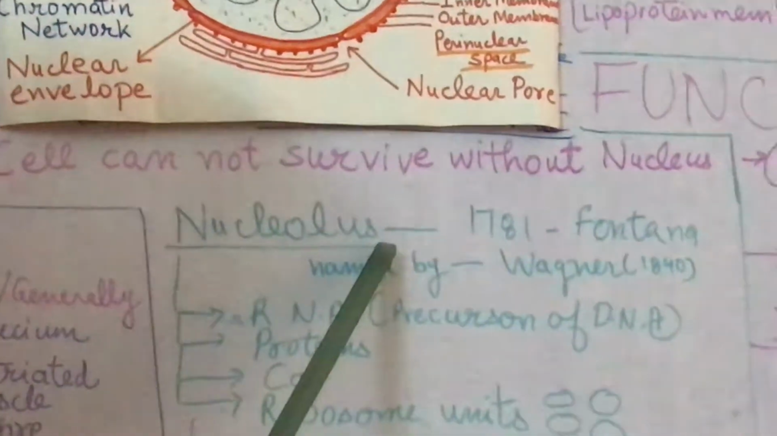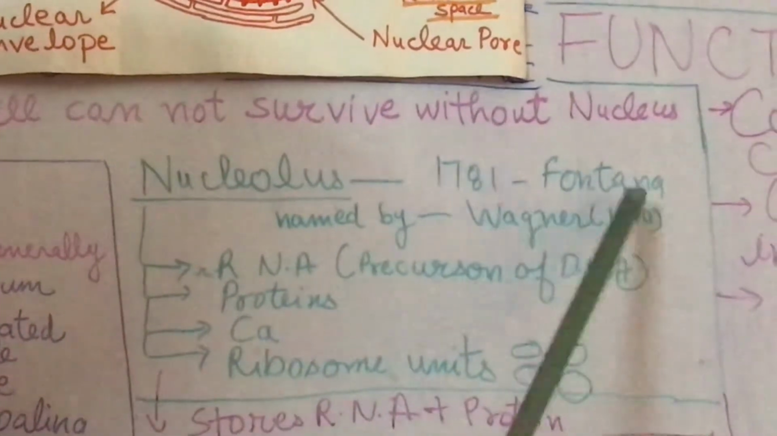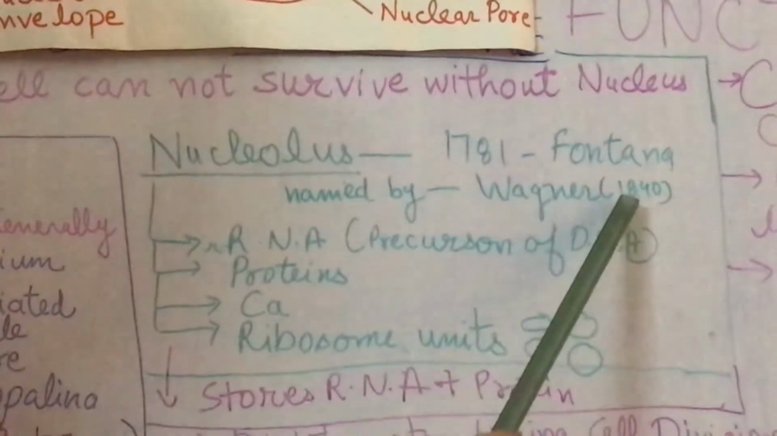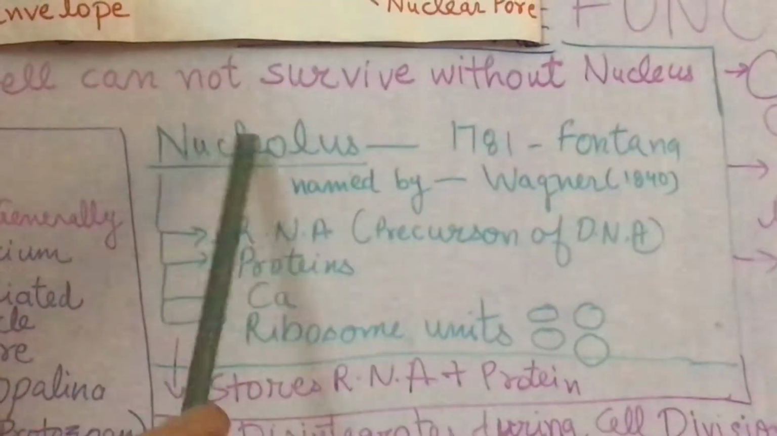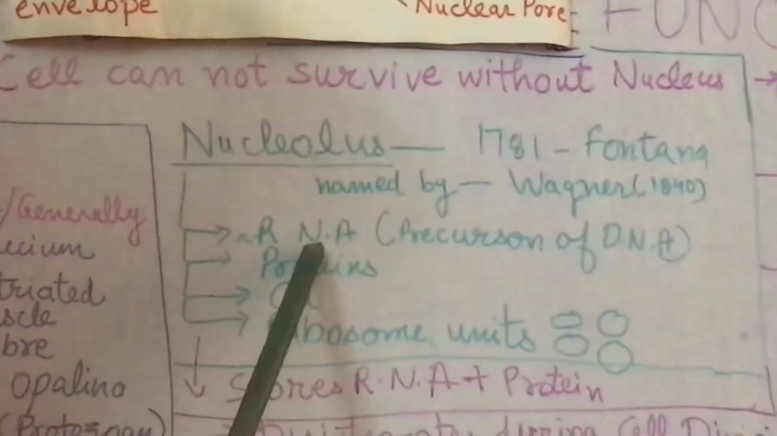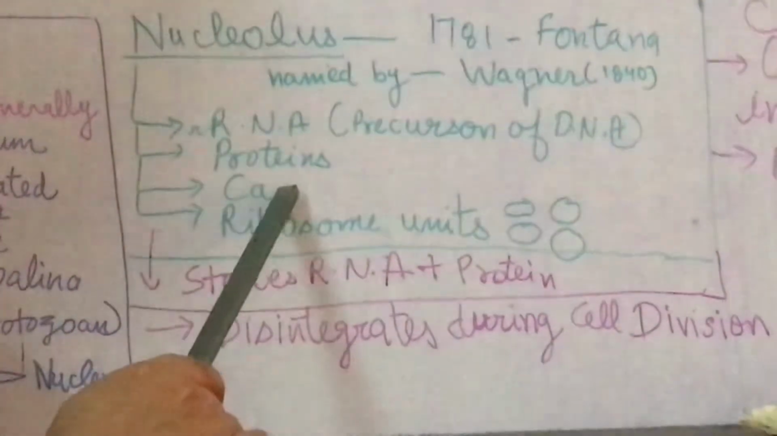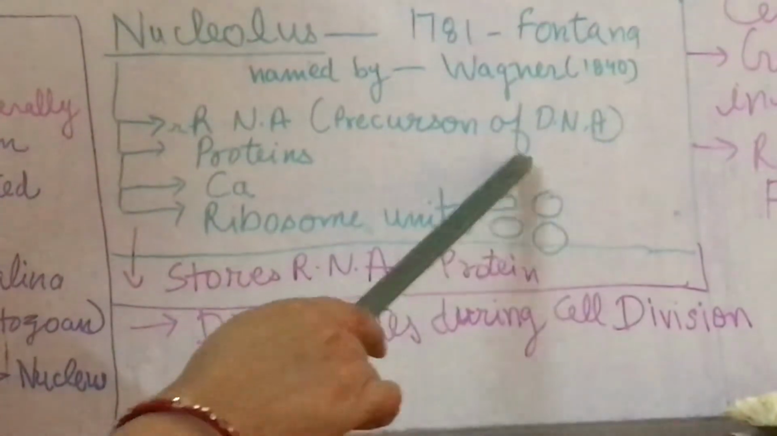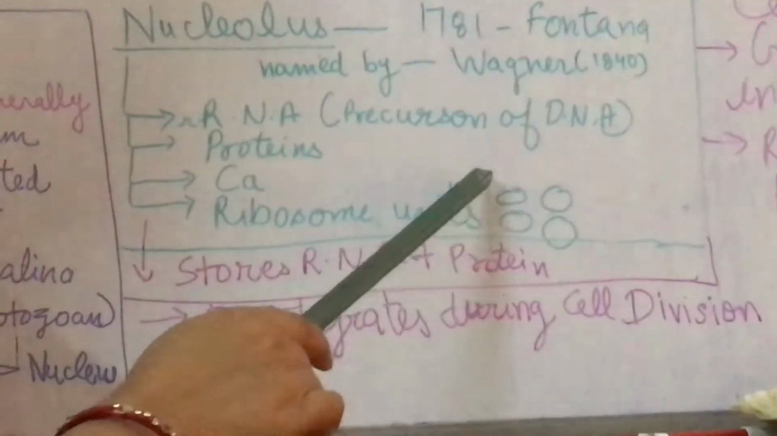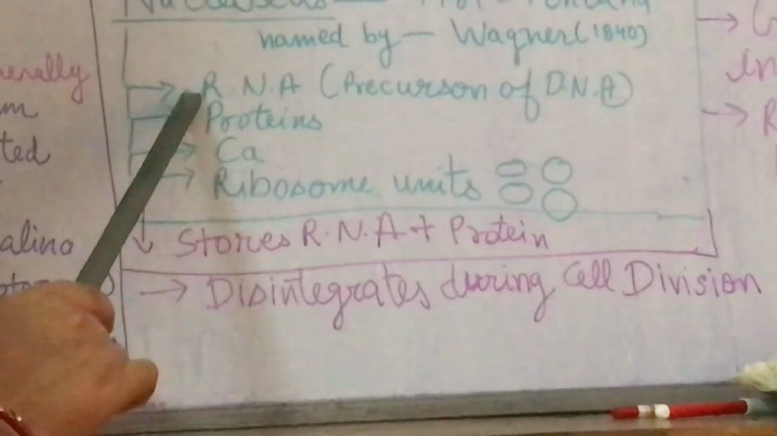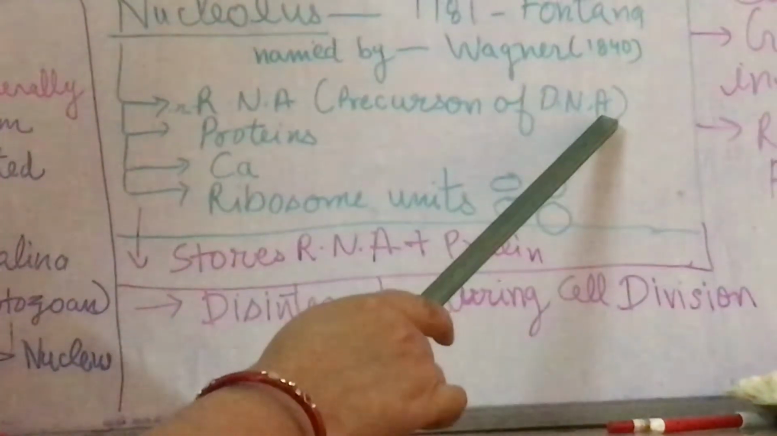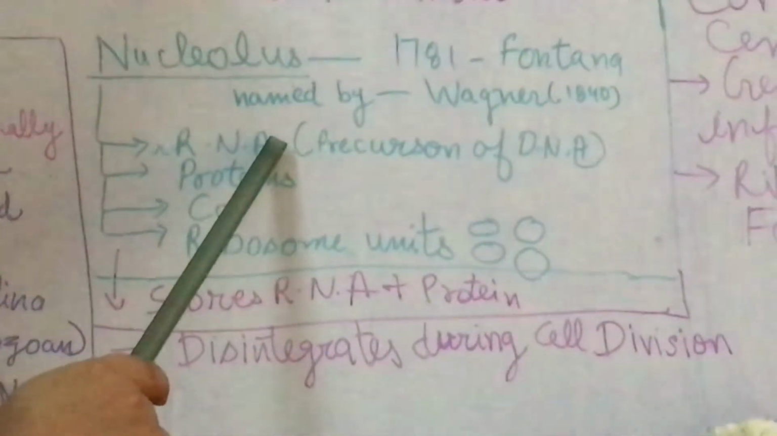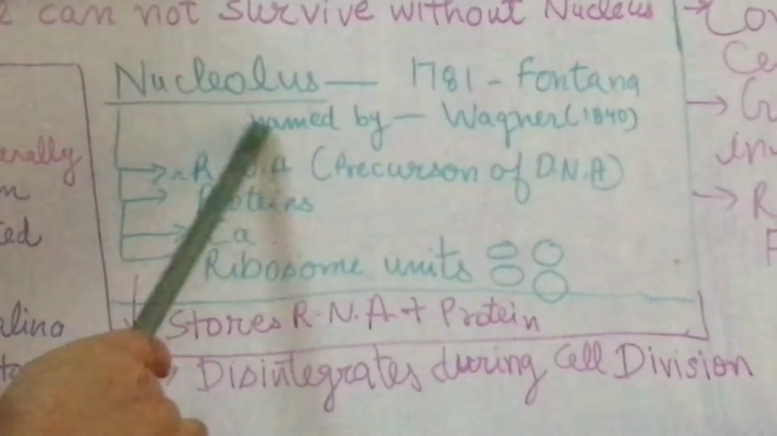Nucleolus was discovered by Fontana in 1781 and named by Wegener in 1840. Nucleolus has many things in it, like ribosomal RNA, proteins, calcium, and ribosomal units. Ribosomal units are the small pieces by the combination of which the ribosomes are formed. And RNAs are called precursors of DNA. That means for the formation of DNA, the RNA is responsible because RNA has the information in the form of protein.